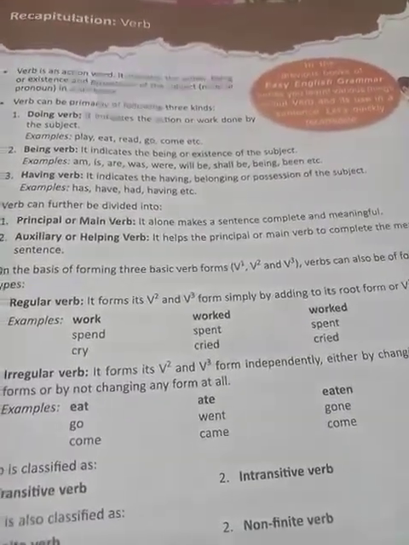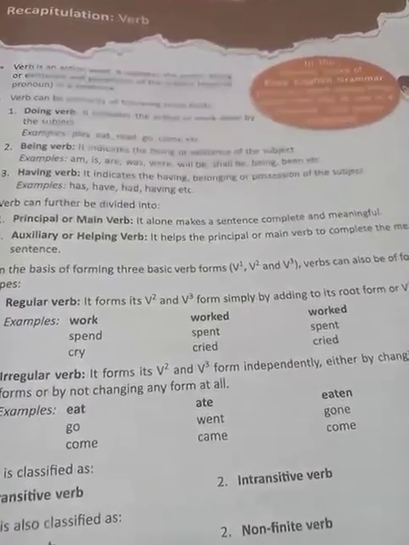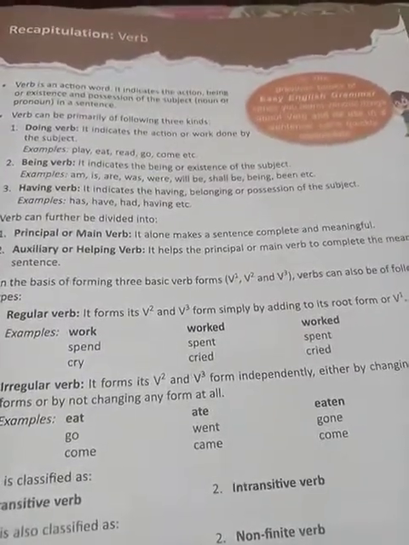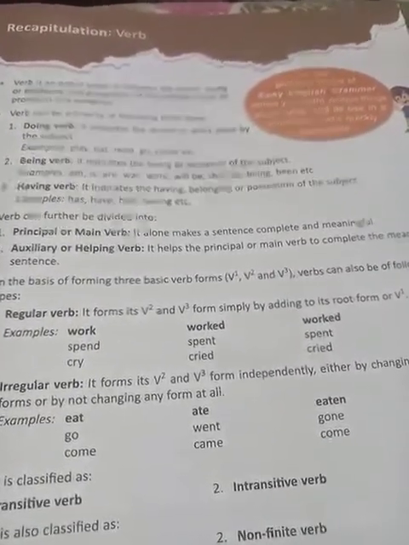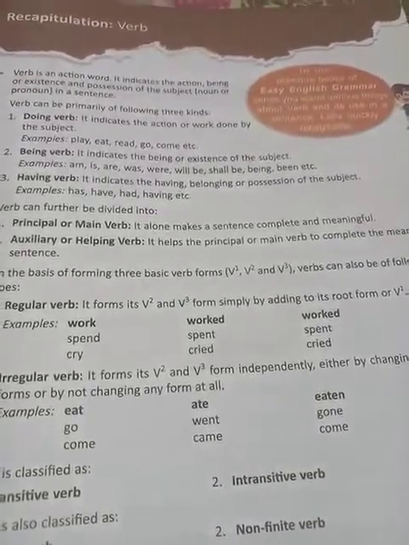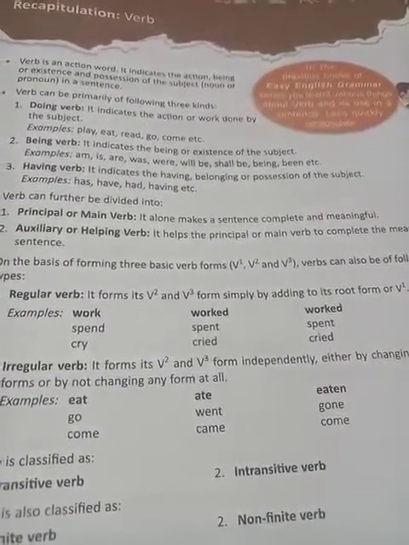Without verb, the sentence seems to be incomplete. Verb is an action word that indicates action, possession of the subject. On this basis, verbs can be of three kinds: doing verb, being verb, and having verb.